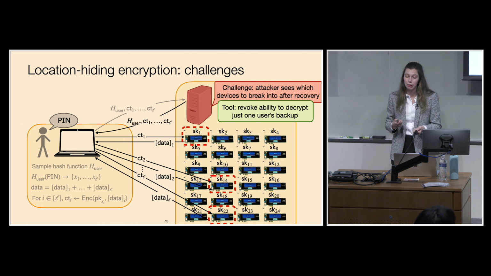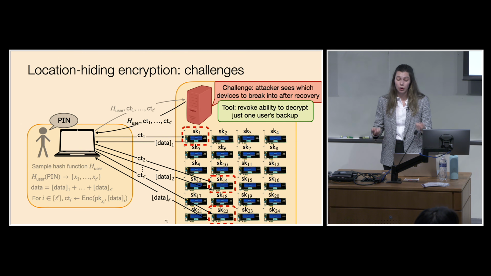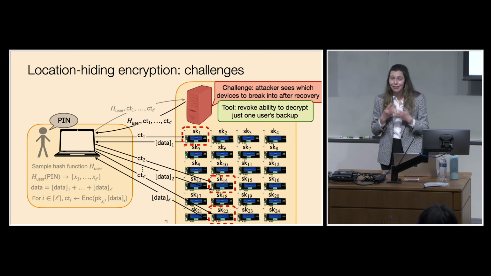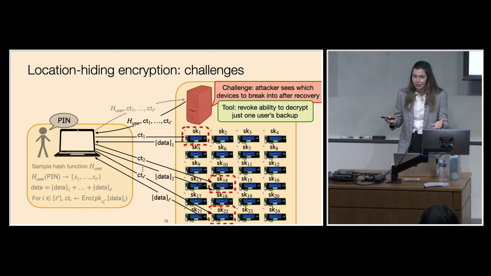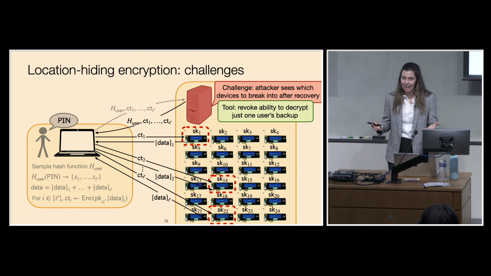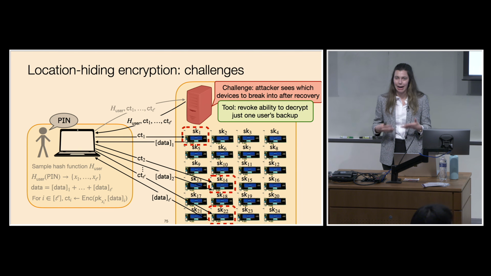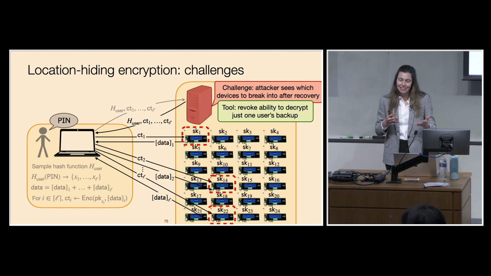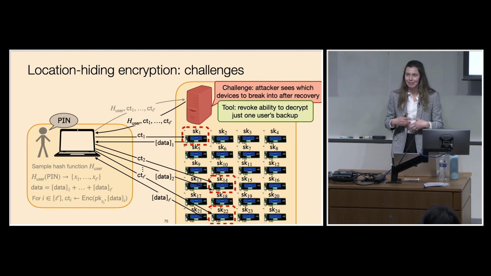And so the way that we deal with this problem is by allowing the devices to revoke their ability to decrypt just one user's backup. So now if an attacker tries to break into these devices after they've recovered for a particular user, this device is no longer going to be useful for recovering that particular user's backup, and this provides a strong defense against an adaptive attacker. And so there's some cryptographic primitives that can allow us to achieve this. So puncturable encryption is a cryptographic primitive that allows you to revoke the ability to decrypt. But this primitive is relatively heavyweight, and so we show how to modify it and adapt it to a setting where you have limited computation and storage constraints.